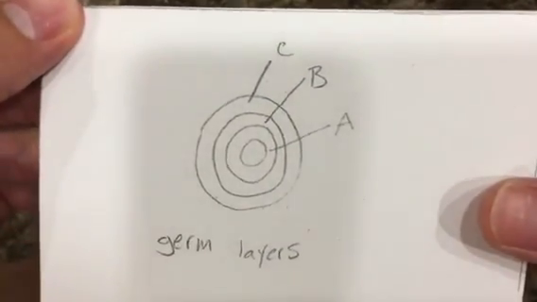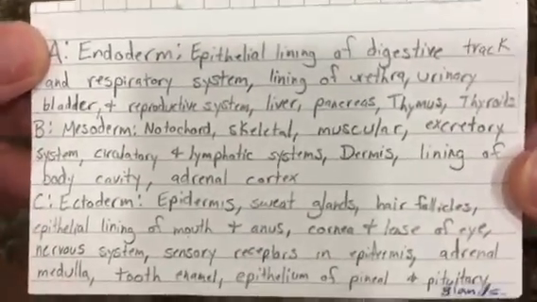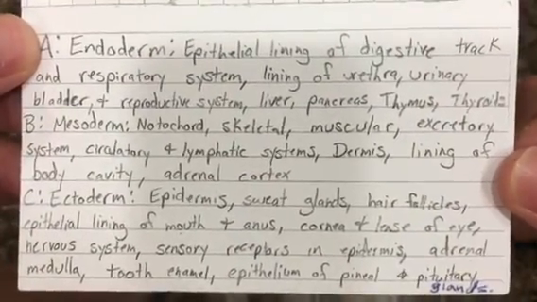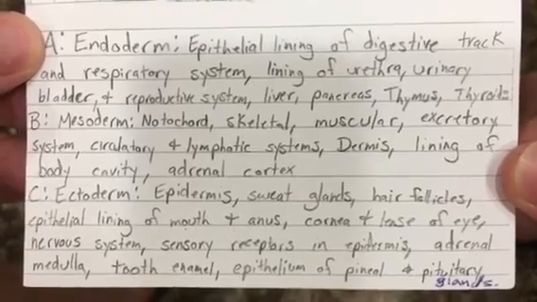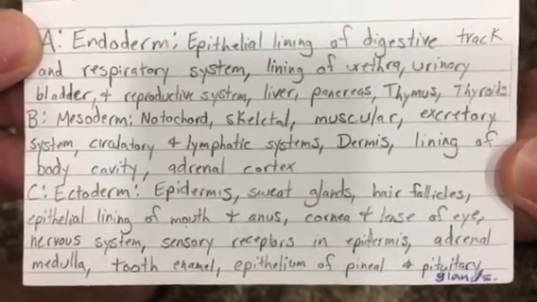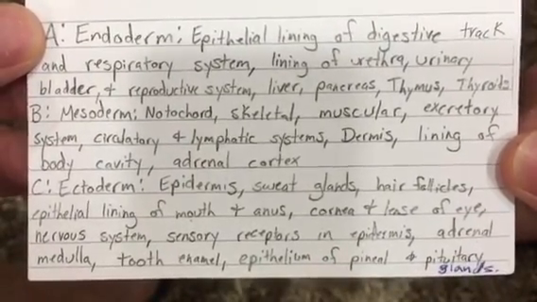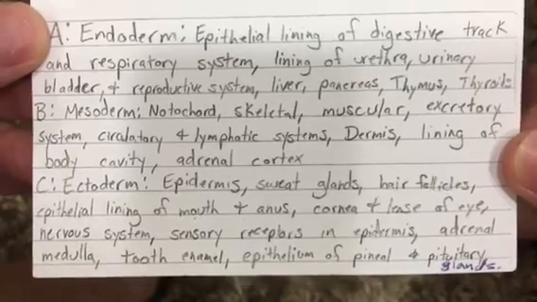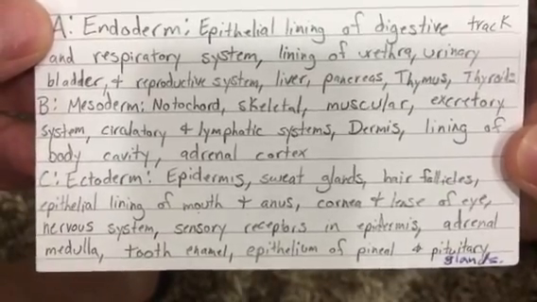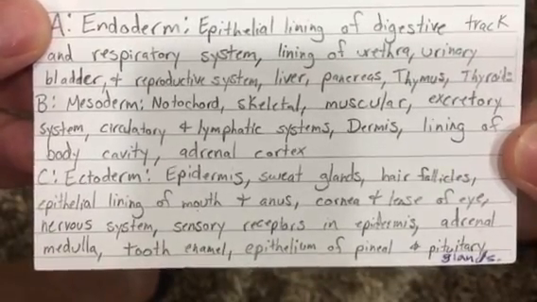B, our middle layer, is going to be our mesoderm. Our mesoderm is going to consist of a notochord, skeletal, muscular, excretory system, circulatory and lymphatic systems, dermis, lining of body cavity, and adrenal cortex.